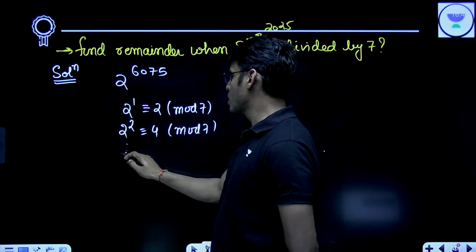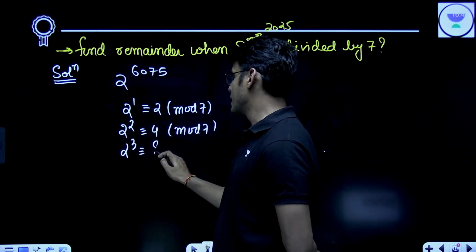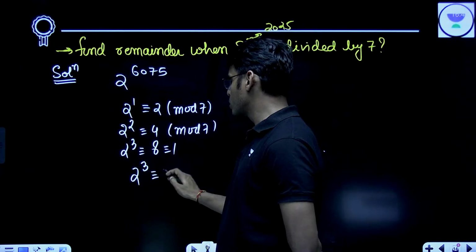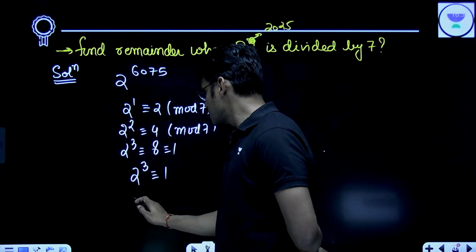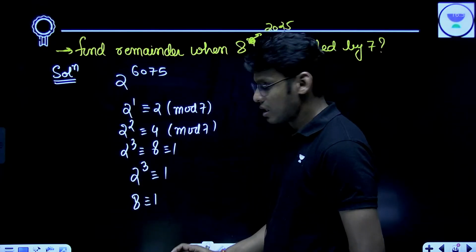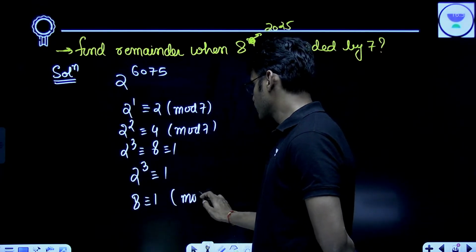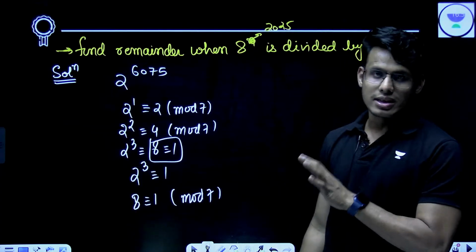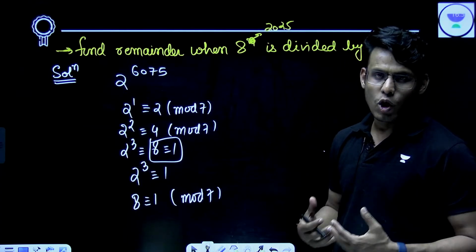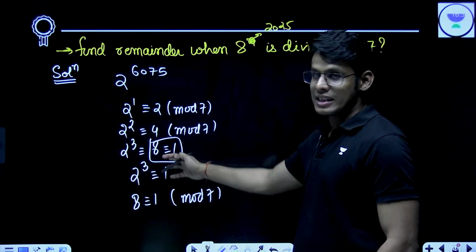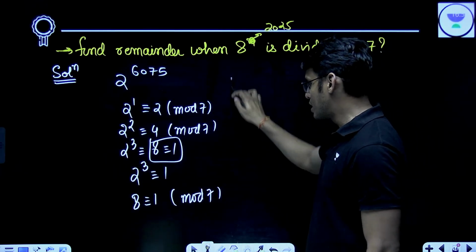What is 2 to the power 3? It is 8, which is actually congruent to 1. This means you have 2 to the power 3 congruent to 1, which means 8 congruent to 1 mod 7. I could have written this as the first step, but just for the sake of explaining, I am writing it, because usually you won't get this easy a problem. This is just for illustration purposes.